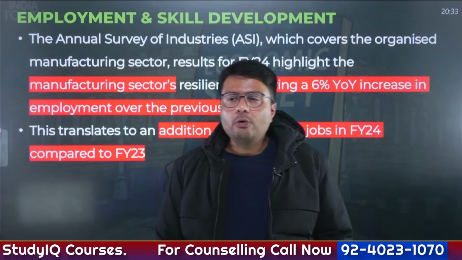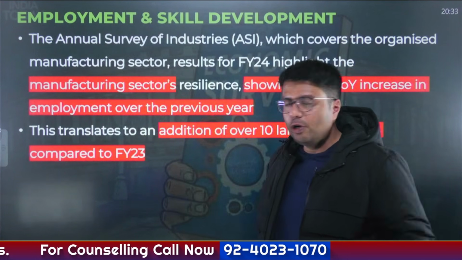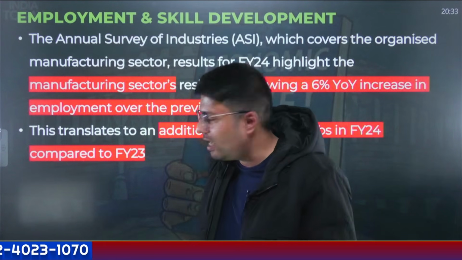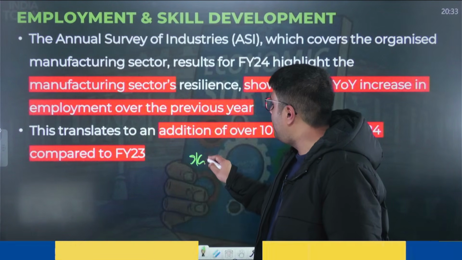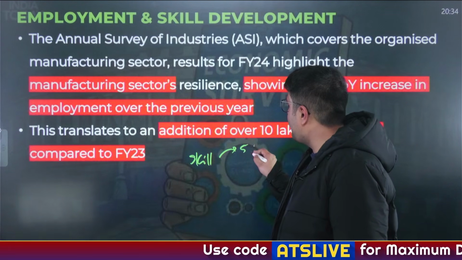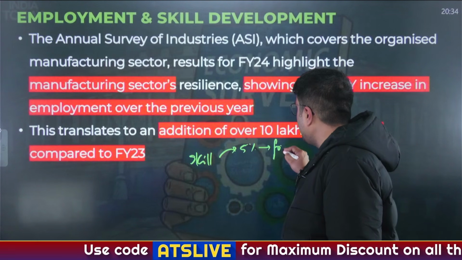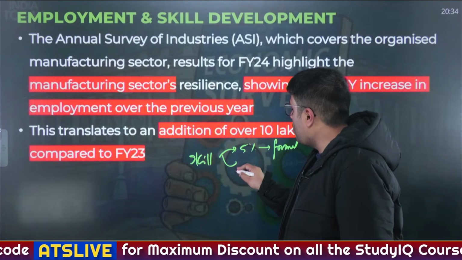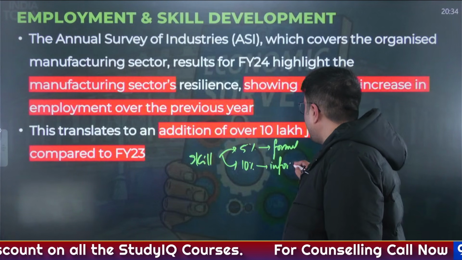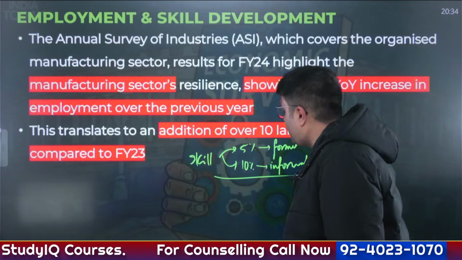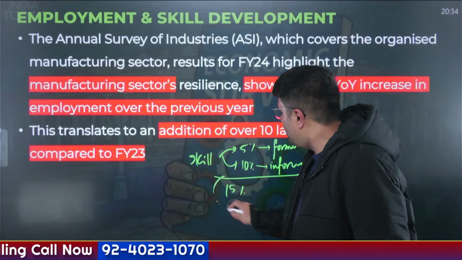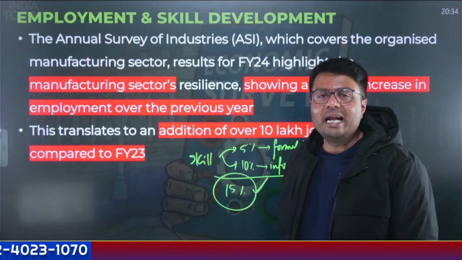Now let us talk about employment and skill development. One of the problems that unemployed people faced in India is that their skill development was not enough. India previously had only 5% of people who had gotten formal skill training and only 10% more who had gotten any form of informal skill training. So if I add both of them, formal and informal skill training, only 15% of India's workforce was skilled anyway.